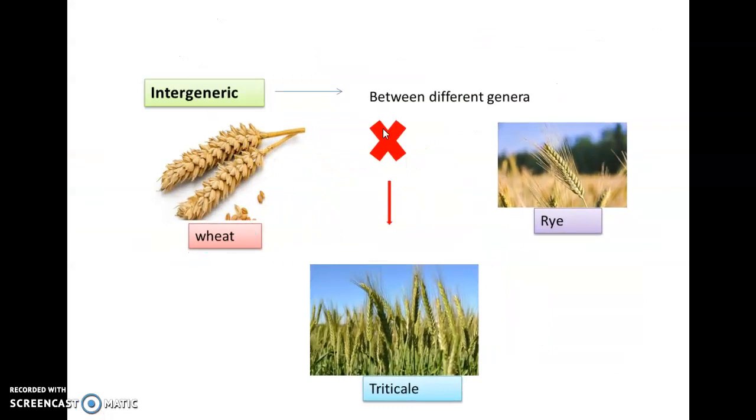Intergeneric. A cross between two different genera is called intergeneric. Let us take the example of wheat and rye. We make a cross between wheat and rye and we get a new type of genus called triticale. Students will learn about genera and species in an upcoming chapter called diversity in living organisms. All three methods are examples of hybridization.